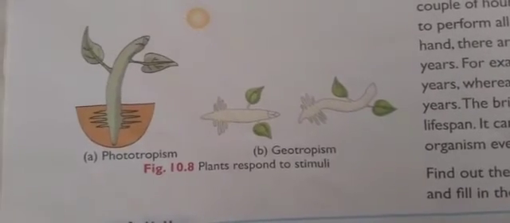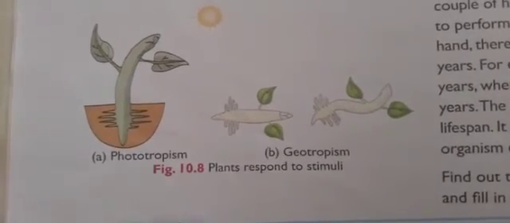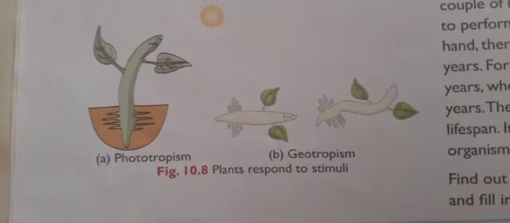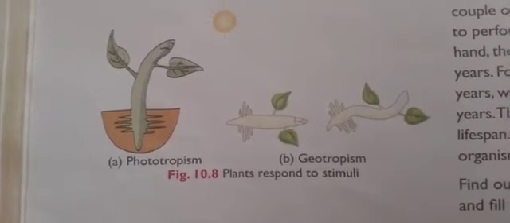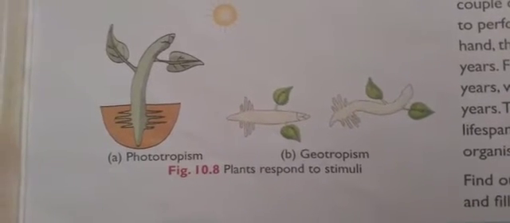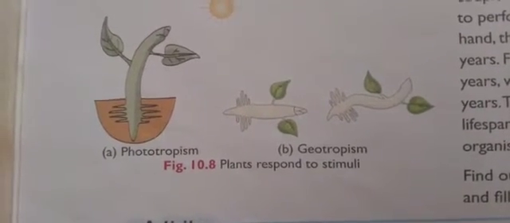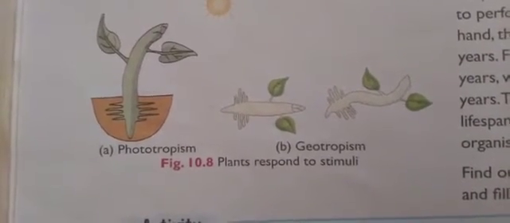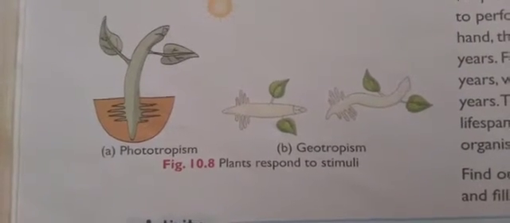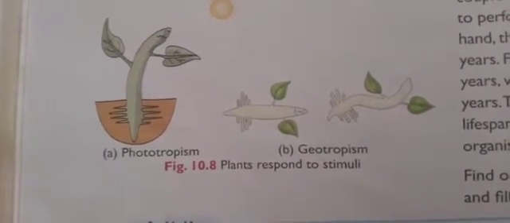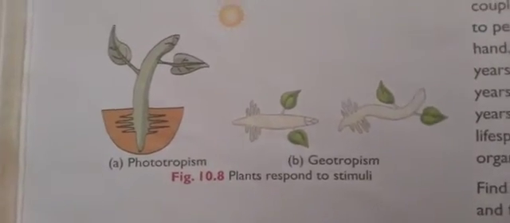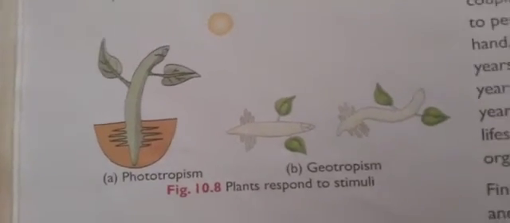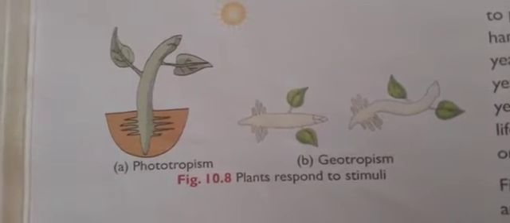So the leaves of this touch me not plant fold when someone touches them. So this movement, it is called as nastism. And even some flowers like Brahma Kamala and all, they'll bloom during the night time. Some flowers will bloom during the daytime. Okay, this is also one kind of response to the stimulus.